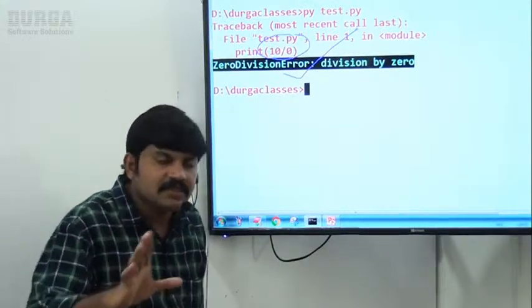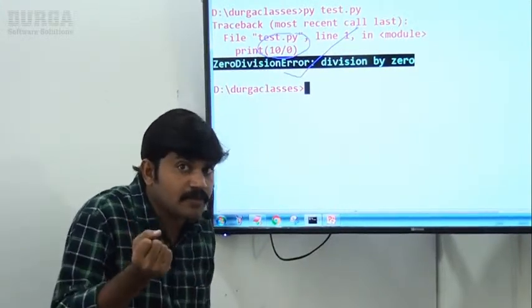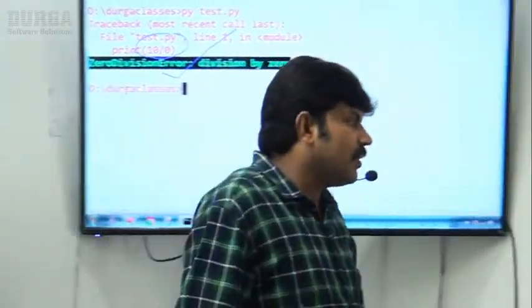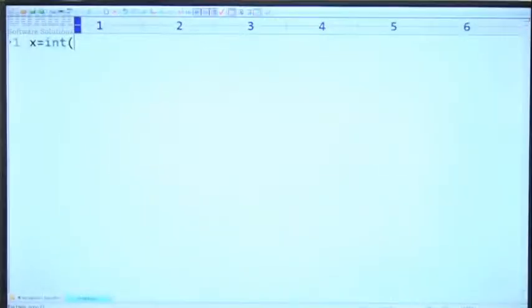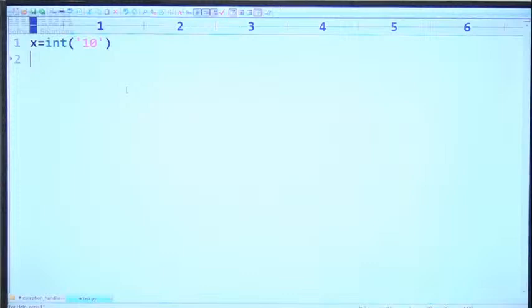Is it clear, right? Same way, what about value error? Let me show. Here, observe carefully. Here I'm taking x is equal to int of "10", print of x value. Now observe, we are trying to convert string to int type. Yes, this string internally contains an int value only.